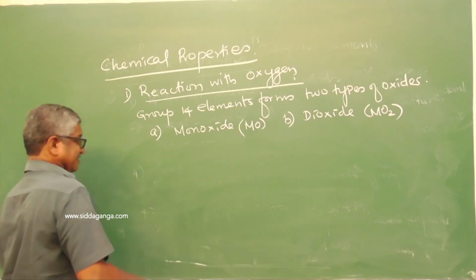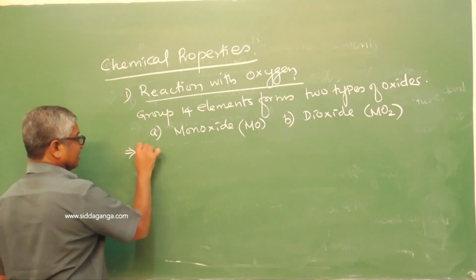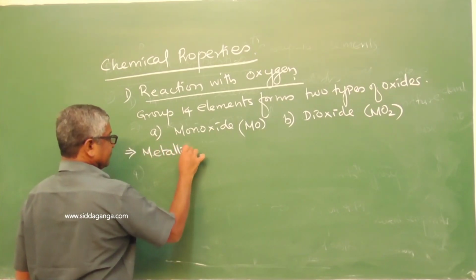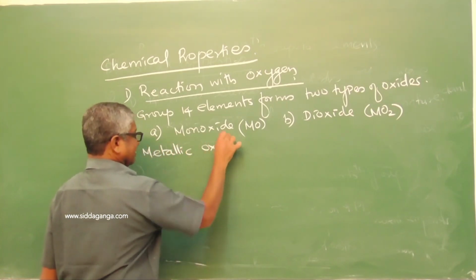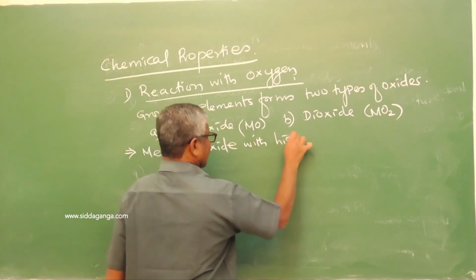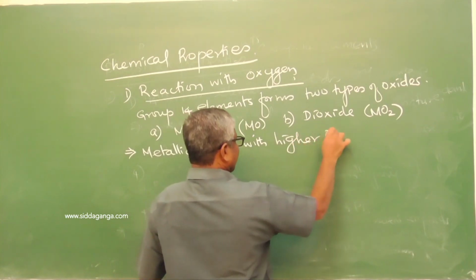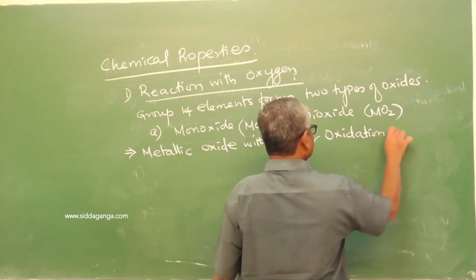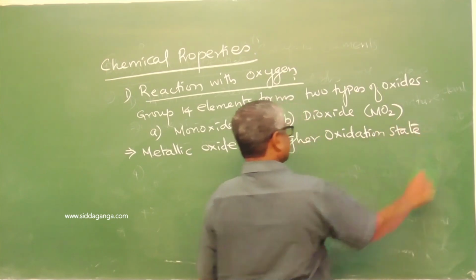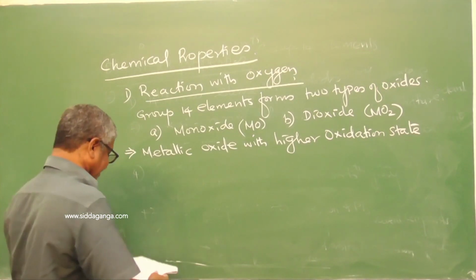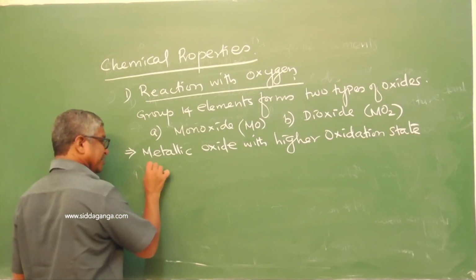Metallic oxides with a higher oxidation state are generally more acidic.